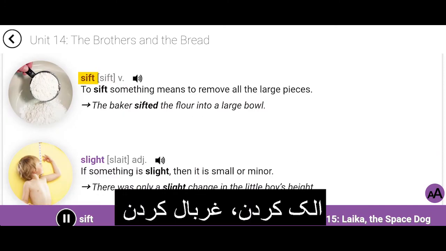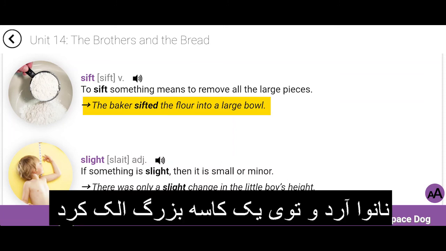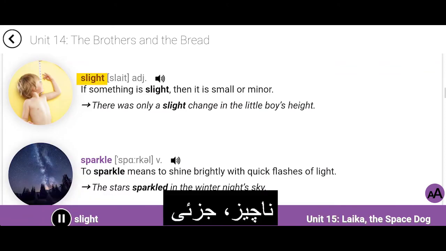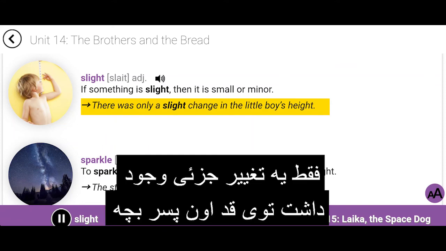Sift. To sift something means to remove all the large pieces. The baker sifted the flour into a large bowl. Slight. If something is slight, then it is small or minor. There was only a slight change in the little boy's height.